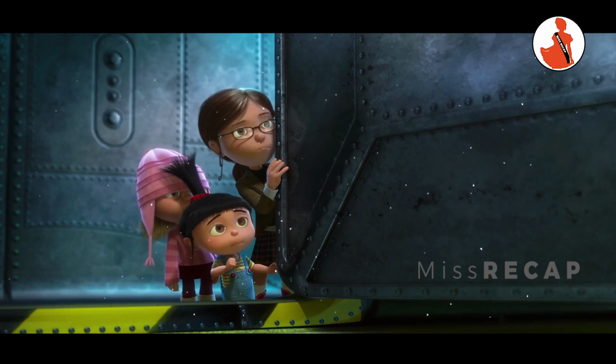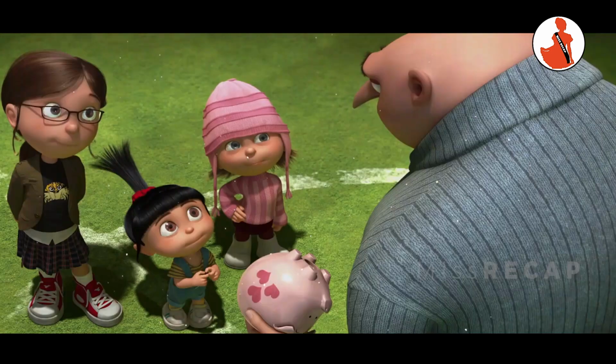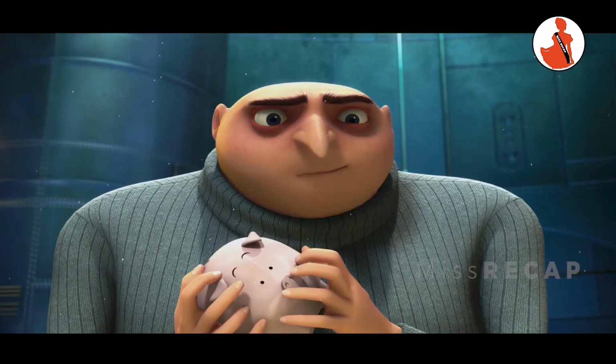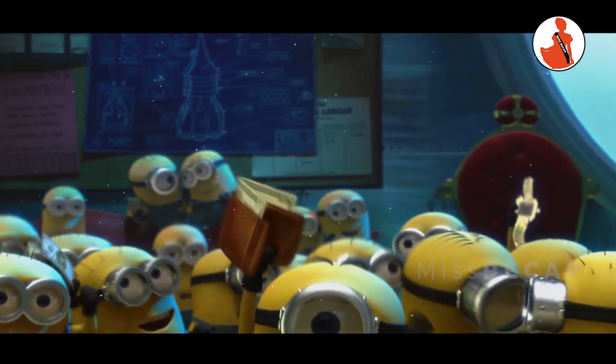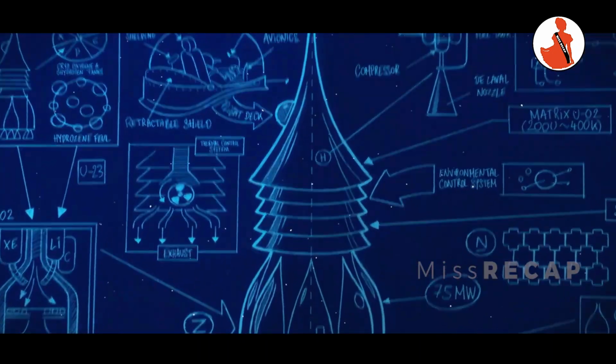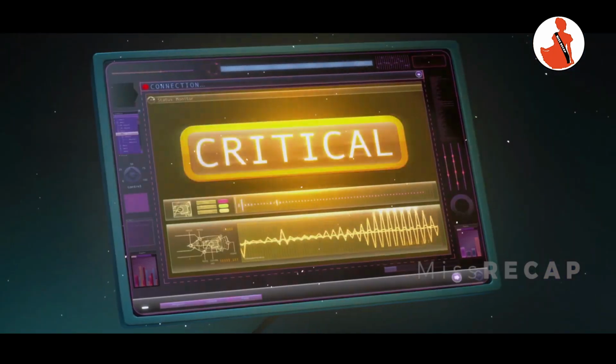The girls feel really bad and give Gru the money they had collected. It does not have a lot of money, but Gru feels good to see this, that someone takes care of him. And after watching them, the Minions also become ready to help him. Seeing this, Gru also has many ideas in his mind.